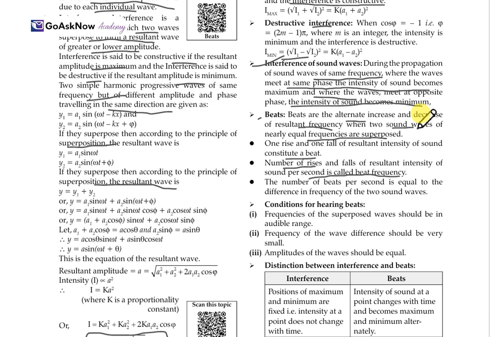It's totally about two sound waves. And also, the number of beats per second is equal to the difference in the frequencies of the two sound waves. So this is about beats and the characteristics of beats.